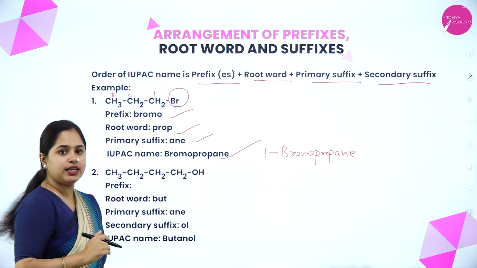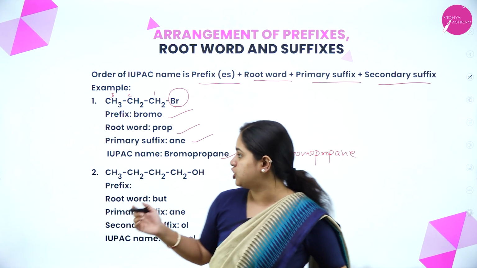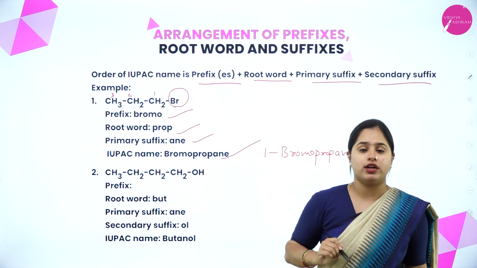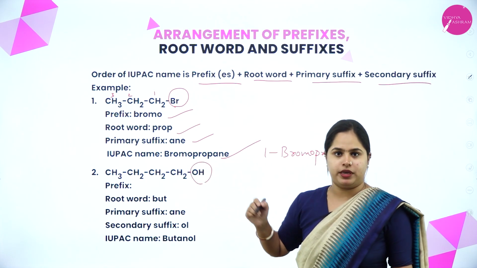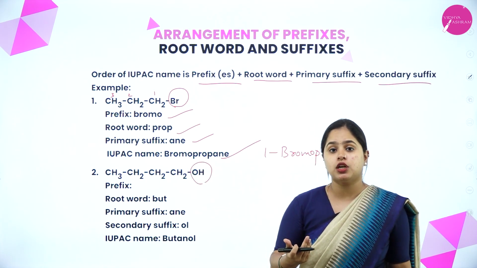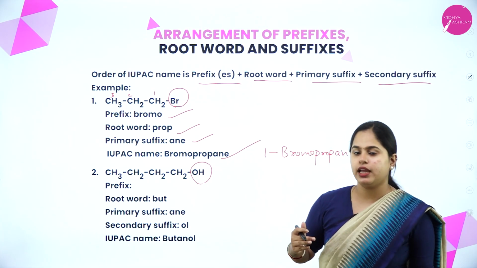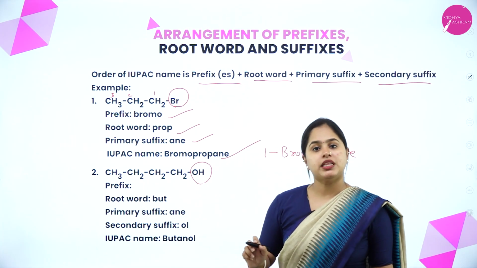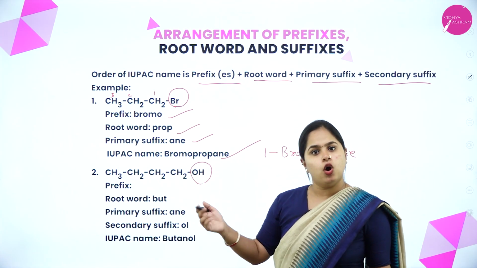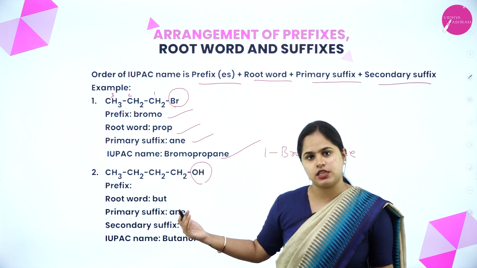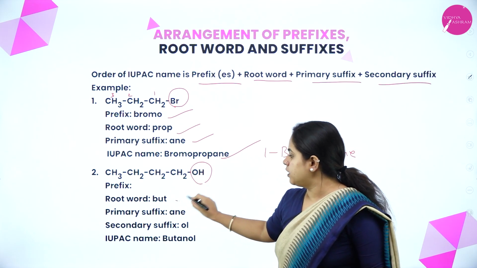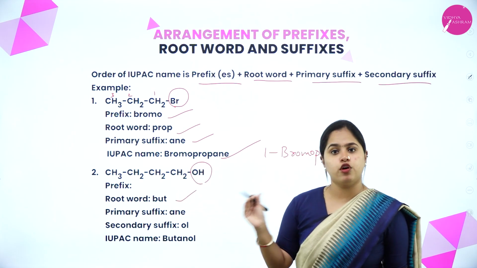The next one, let us see. CH3, CH2, CH2, CH2OH. Now there is a functional group here. We know that the functional group is written in the suffix. So what will be the prefix here? Any other prefixes here? Only the functional group is there, which comes as a suffix. Now the root word will be but. Why? 1, 2, 3, 4, 4 carbon atoms.